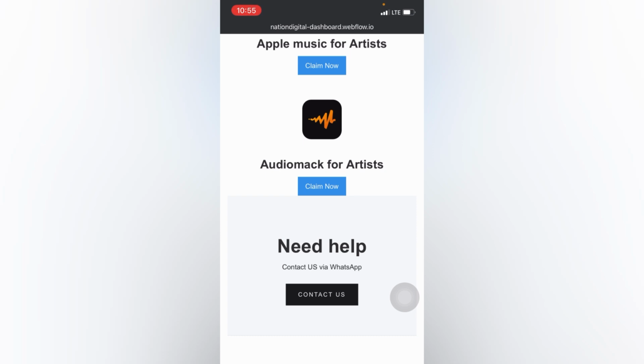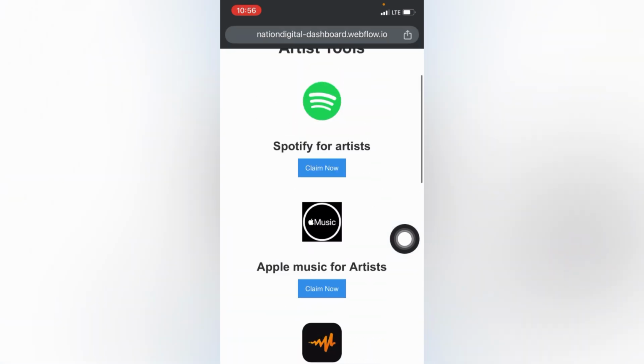So if you have any problem anytime, feel free to reach out to their WhatsApp support right here, and they're going to attend to your question.